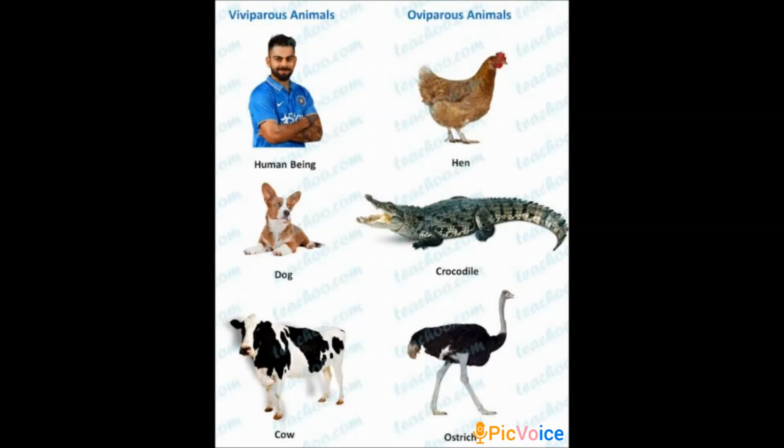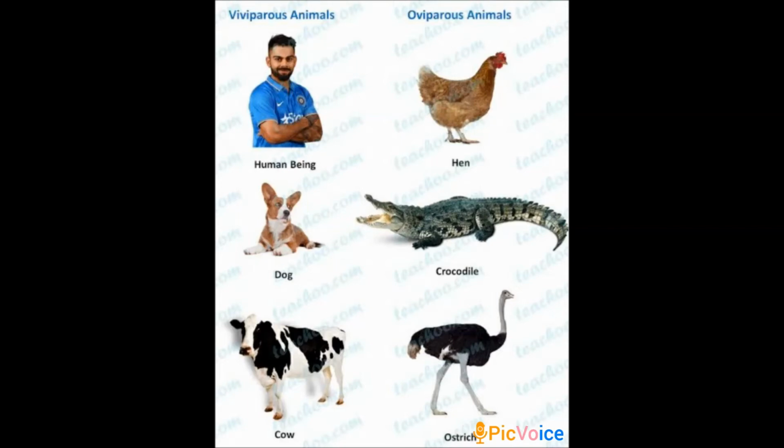So I repeat, a viviparous animal is an animal which gives birth to young ones. On the other hand, those animals which lay eggs are called oviparous animals. The eggs of a few animals are easy to observe because their mothers lay them outside their bodies.